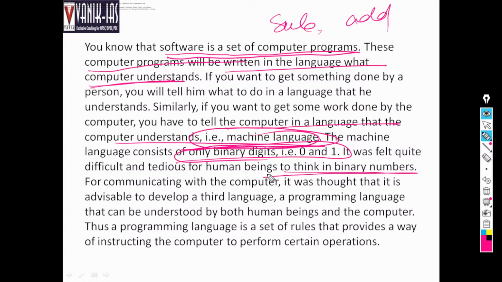Thus, programming languages are a set of rules that provide a way of instructing the computer to perform certain operations. And here it is said that we have to bring such a language that will be understood both by the human being and the computer.